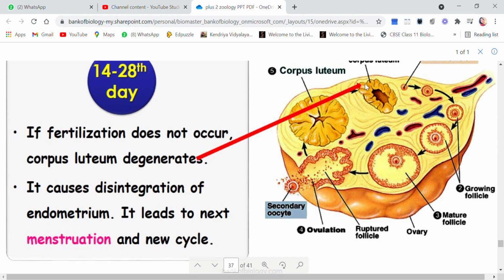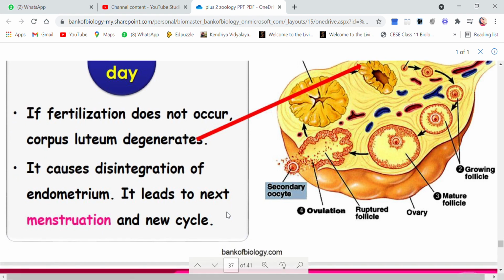And if there is no progesterone, who will maintain the endometrium lining? Because of this, the endometrium lining disintegrates. Because it is disintegrating, it will lead to the next menstrual cycle, the new cycle, which will take place after 28 days of the previous cycle.